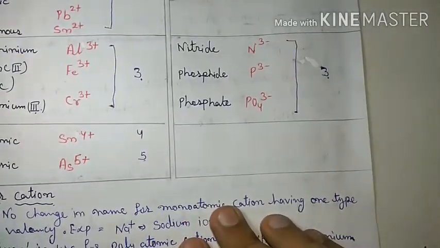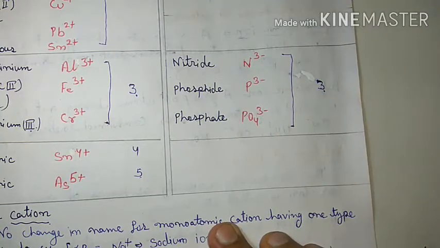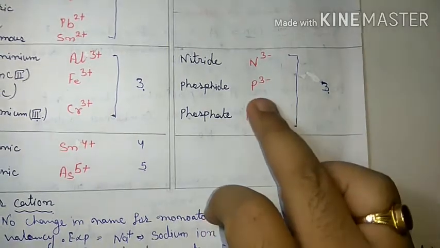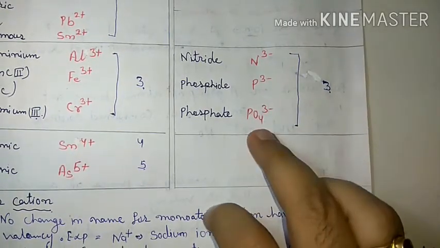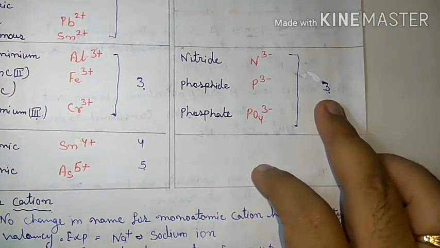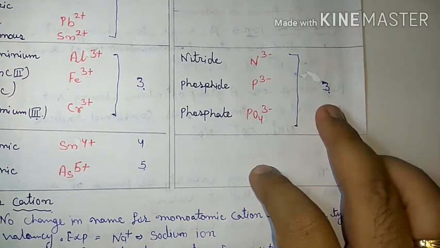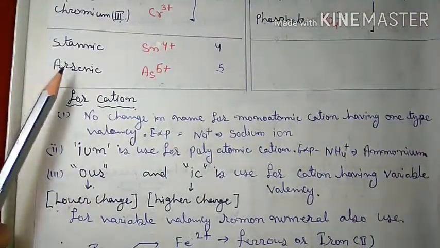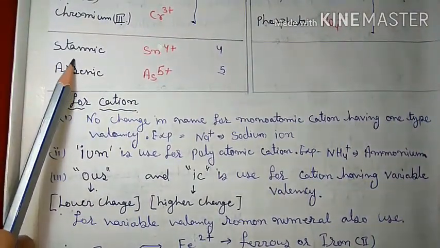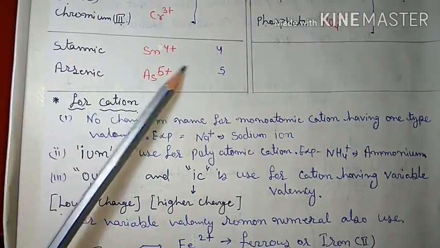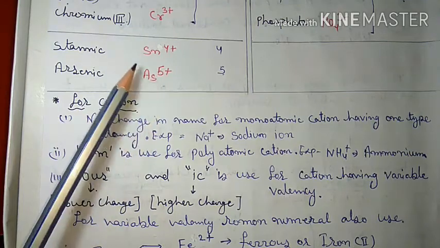Similarly, if we consider the anions, then nitride, phosphide, that's P negative 3, and phosphate, PO4 negative 3. All of these have negative charge, so the valency is 3. And if we consider some other, that is polyatomic, if we consider the valency more than 3, then stannic, Sn4 plus, and arsenic, these are some examples.